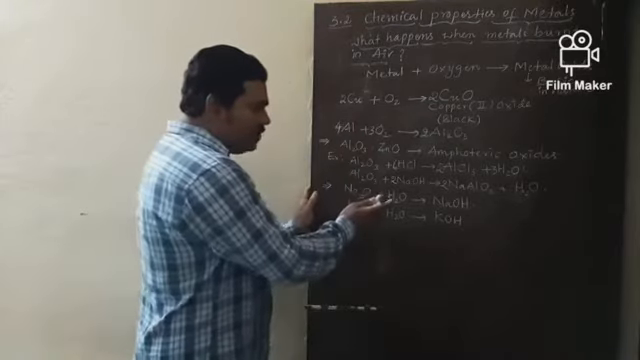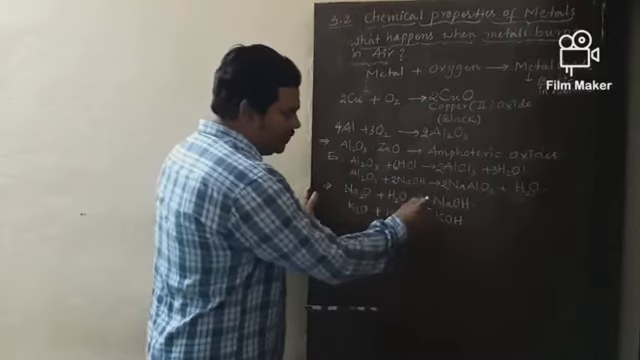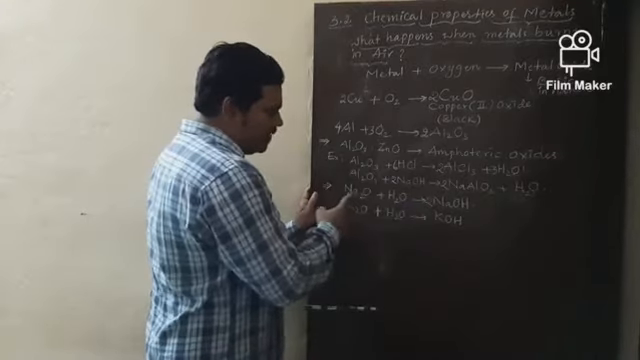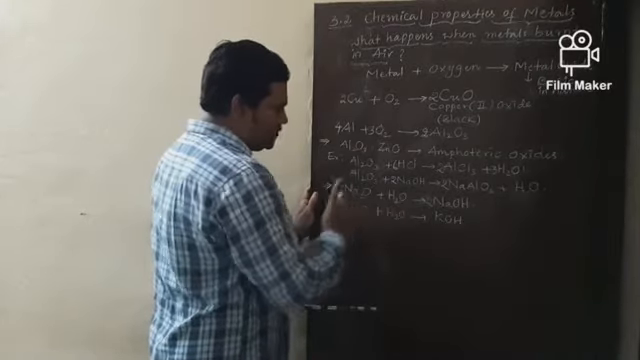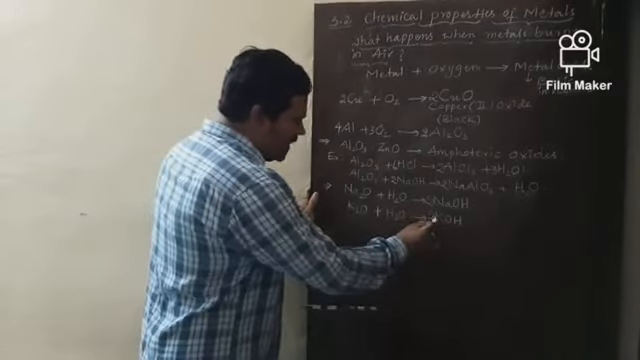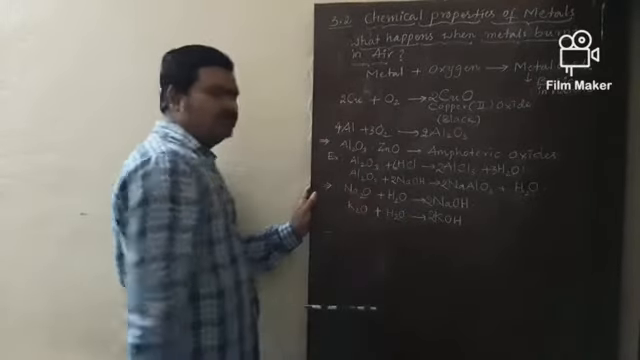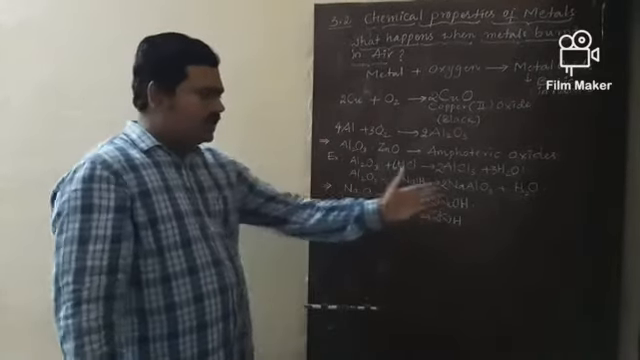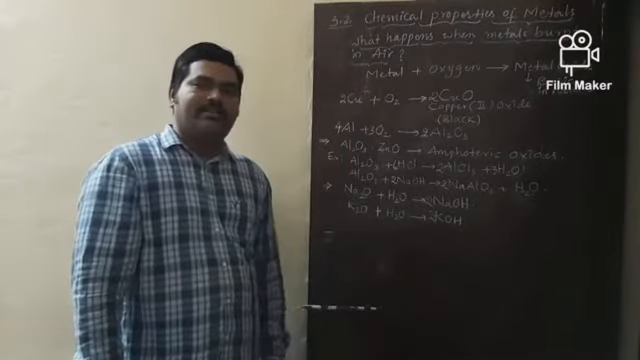Now try to balance this equation. Na2, so 2Na, 2Na, 2O, 2O, H2. And what about this one? 2KOH, K2O, H2O. Okay. So these are the corresponding alkalis.